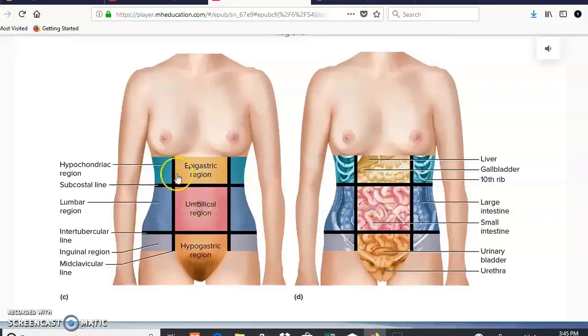In the case of the regions, they are divided in 9, as you can see right here. The one in the middle is the umbilical region, on top epigastric region, below is hypogastric region. The ones on the left and the ones on the right are going to have the same name. So this one on the top is hypochondriac region, this is going to be right lumbar region, and this one is going to be the right inguinal region. These three are going to be the same, but they are going to be left.